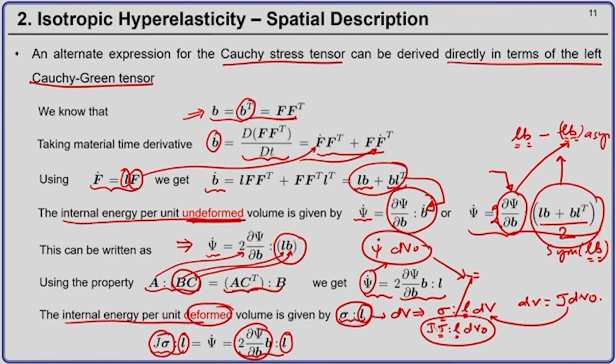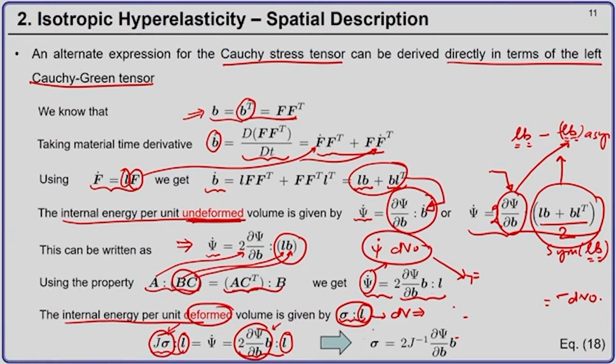So, if I just equate the two terms on the left hand side of the double contraction symbol, I get my Cauchy stress tensor sigma directly in terms of the left Cauchy Green tensor B, which is nothing but 2 times J inverse del psi by del B into B. So, with this we now have our expression for the Cauchy stress tensor directly in terms of the left Cauchy Green tensor.